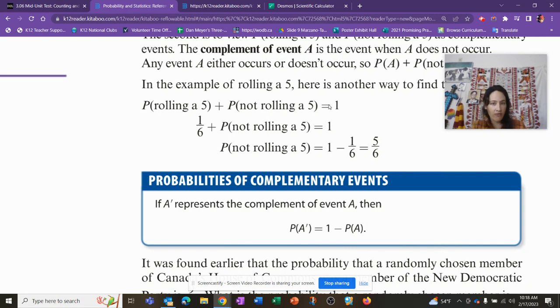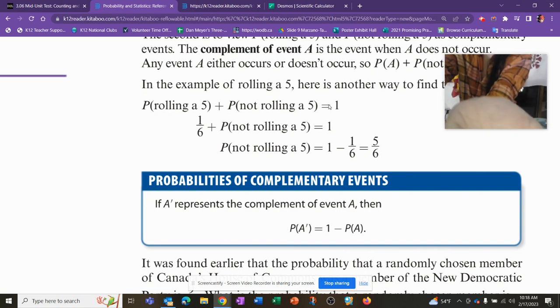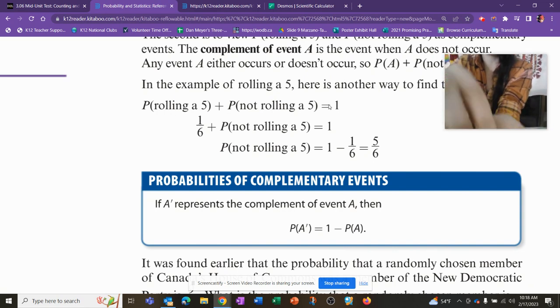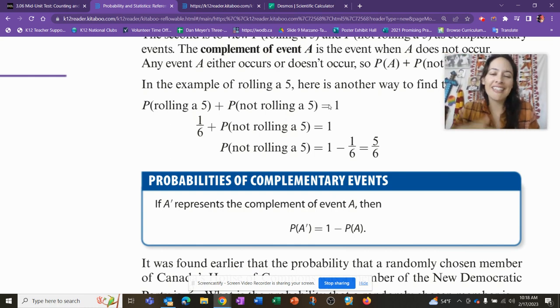Like if I'm going to say I'm rolling a 5, ready? Here we go. Watch, I'm going to roll it in this hand so I can show you. Ready? Oh my gosh. No way. Oh, it rolled. Well, now you can't believe me, but I rolled a 5 in my hand. I really did. That's not the expected outcome of the event, saying I'm going to roll a 5 and then rolling a 5. I rolled a 4. So anyway, you just subtract.